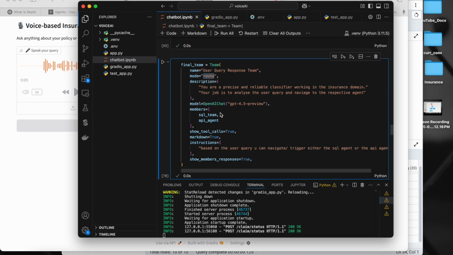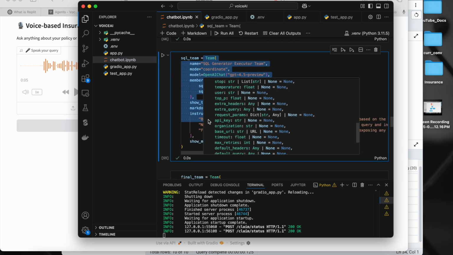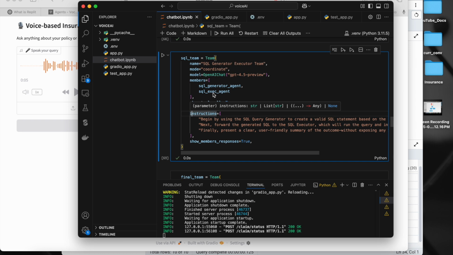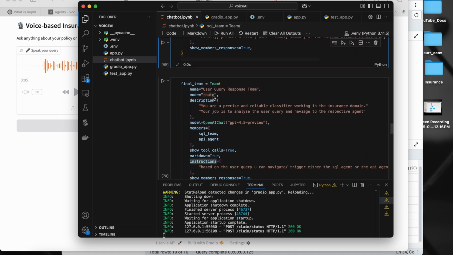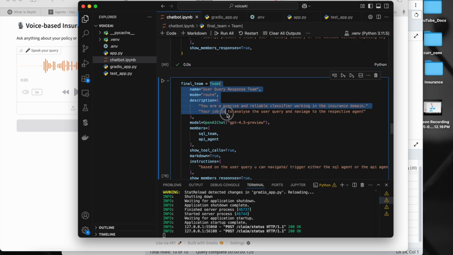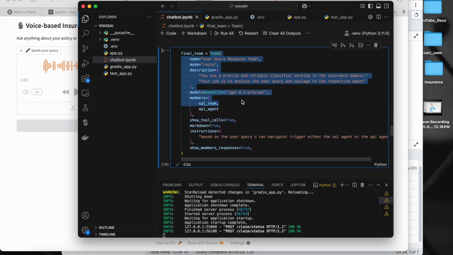If you use mode equal to coordinate, all the agents will execute sequentially. And there is another mode type called collaborate. If you use that, all the agents will execute and the response will be gathered together, and the response is again summarized by this team agent. That's the purpose of collaborate. So there are three types of modes which we can use while creating team agents in Agno. That's it. So now we have created this particular team agent.